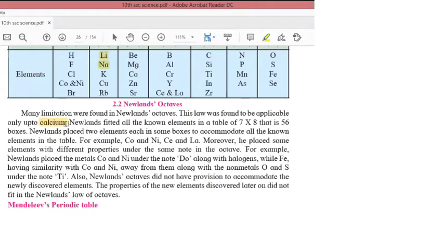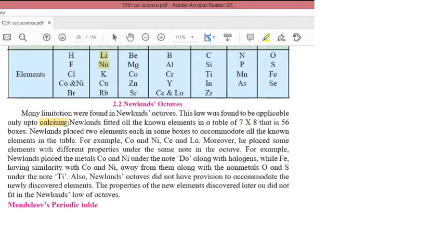Newlands treated all the known elements in a table of 7 by 8, that is 56 elements in the table. For example, cobalt and nickel, cerium and lanthanum. Moreover, he placed some elements with different properties under the same note in the octave. For example, Newlands placed the elements cobalt and nickel under the note Do along with halogens, while Fe, having similarity with cobalt and nickel, was placed away from them along with the non-metals oxygen and sulfur under the note Ti.